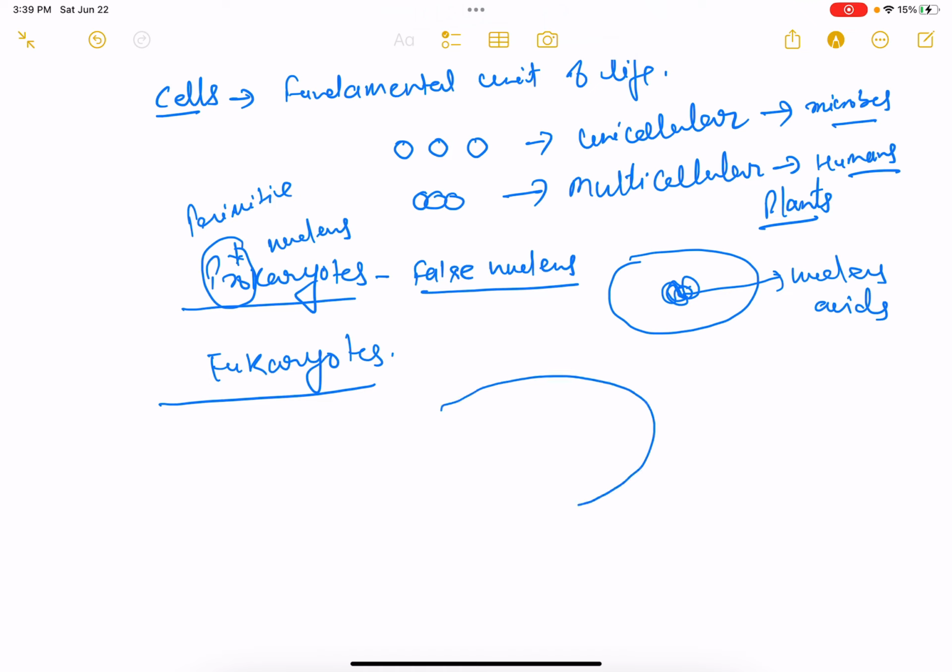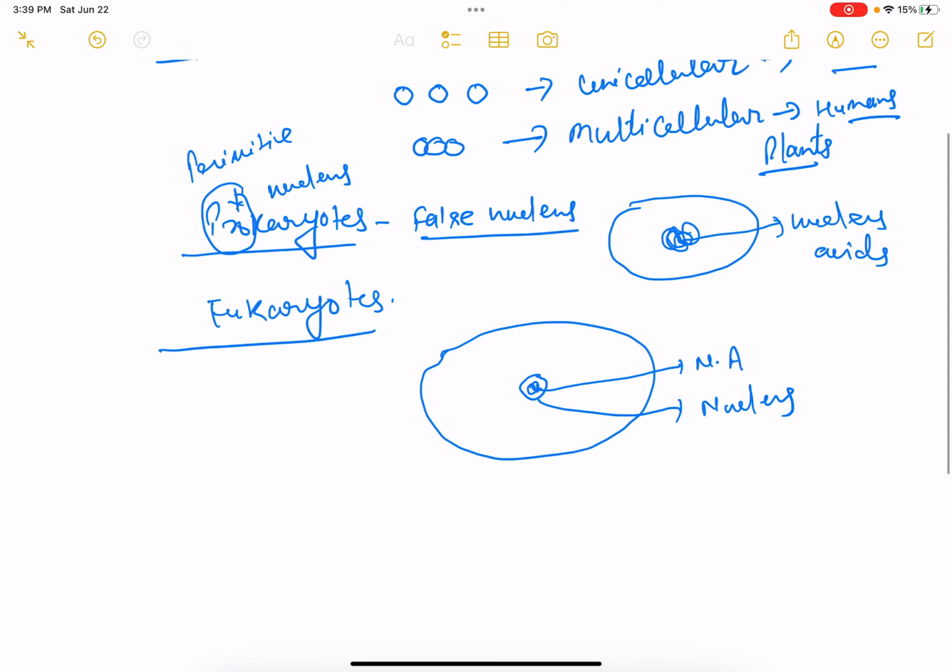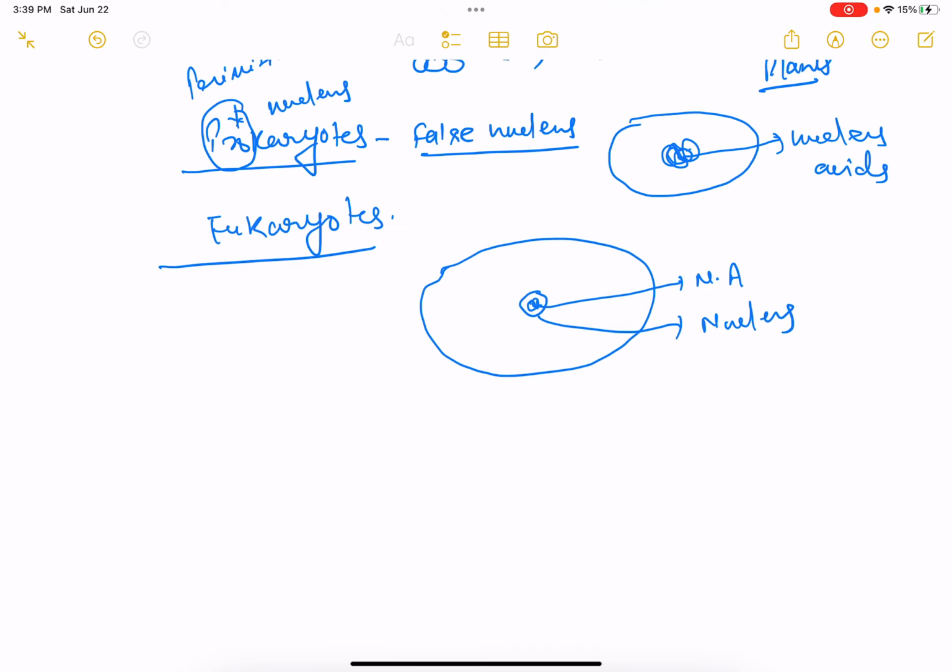In the other way, if you look at eukaryotes, you can see that in the center of the cell there is the nucleus, and inside this nucleus there is nucleic acid. That's why, if the nucleus is well organized, we say it is a eukaryotic cell. If the nucleus is not organized, then it is a prokaryotic cell.